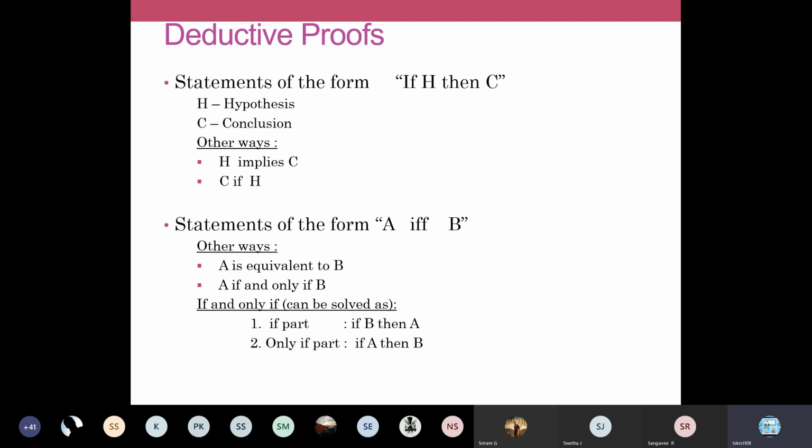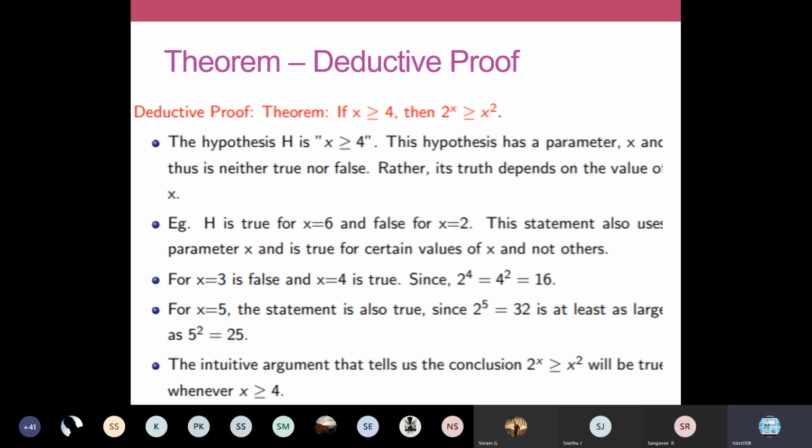So you might imagine why in TOC we are studying proof techniques like that. All your problems are associated with these proof techniques. When you have a problem to convert one into another, we are going to use this methodology of if and only if, or if then condition. So in deductive proof, we are going to see one example here. Write down this statement.